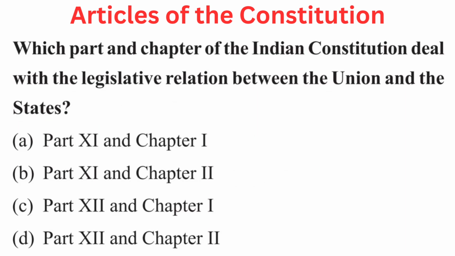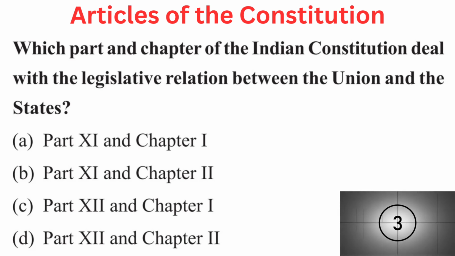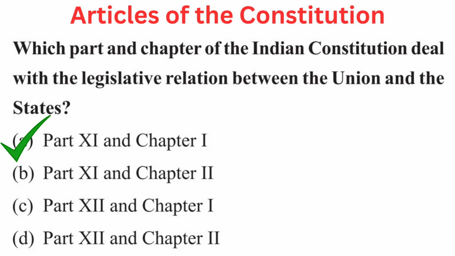Your question is which part and chapter of the Indian Constitution deal with the legislative relation between the Union and the states? Your options are A. Part 11 and Chapter 1, B. Part 11 and Chapter 2, C. Part 12 and Chapter 1, or D. Part 12 and Chapter 2. Right answer is A. Part 11 and Chapter 1.